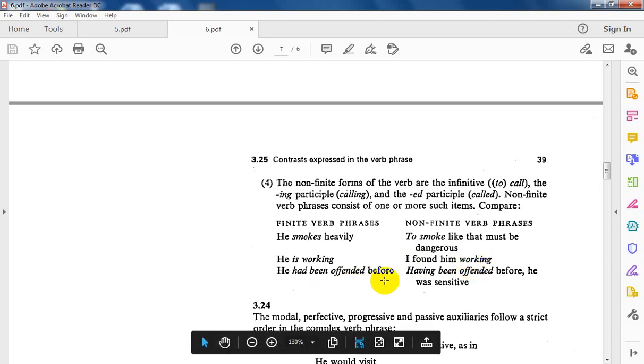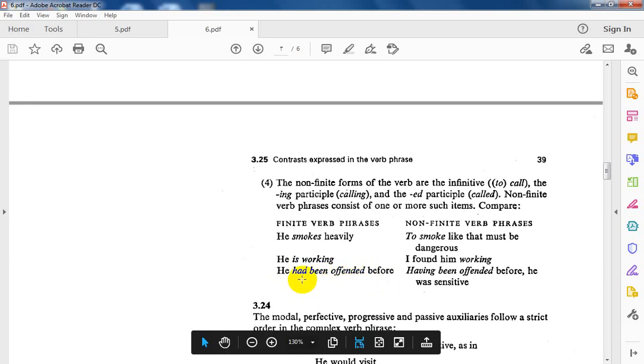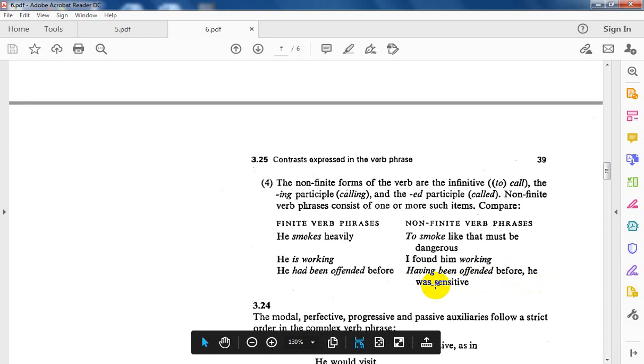He had been offended before. This sentence contains one verb phrase which is finite. Where is it? Had been offended. In contrast, this sentence contains two. The first one, having been offended before, is a non-finite verb phrase functioning as an adverbial. He was sensitive. What is the verb? The second one, was, which is the finite one.